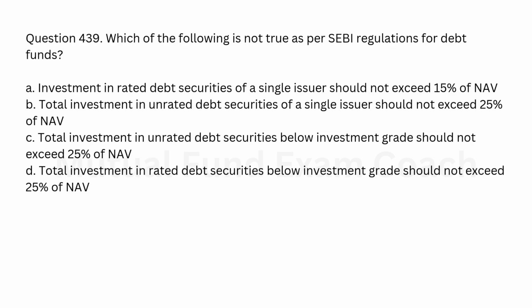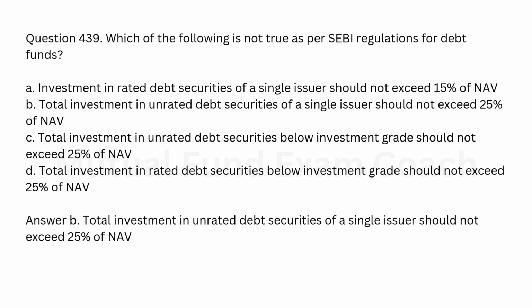Question 439. Which of the following is not true as per SEBI regulations for debt funds? A. Investment in rated debt securities of a single issuer should not exceed 15% of NAV. B. Total investment in unrated debt securities of a single issuer should not exceed 25% of NAV. C. Total investment in unrated debt securities below investment grade should not exceed 25% of NAV. D. Total investment in rated debt securities below investment grade should not exceed 25% of NAV. Answer B. Total investment in unrated debt securities of a single issuer should not exceed 25% of NAV.